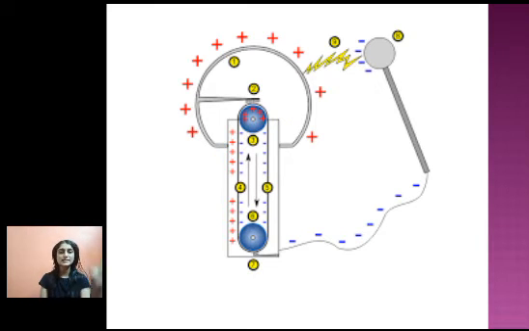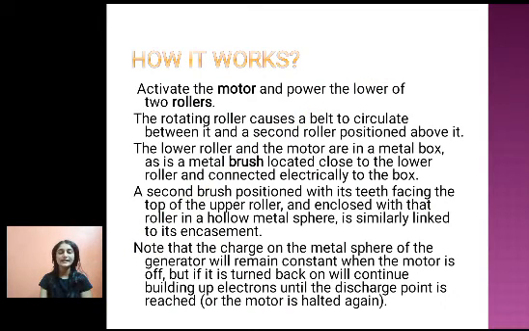So this is how the Van de Graaff generator looks. Here we have two rollers, these blue balls. Here there is a motor which provides the charge. Here you can see there is a kind of brush, and another brush kept at the lower end, and there is an insulating belt. This belt around the two rollers is an insulating belt. And this gray one is a discharge tube. When the charge accumulates on the surface of this sphere, it is transferred to this discharge tube through a spark.